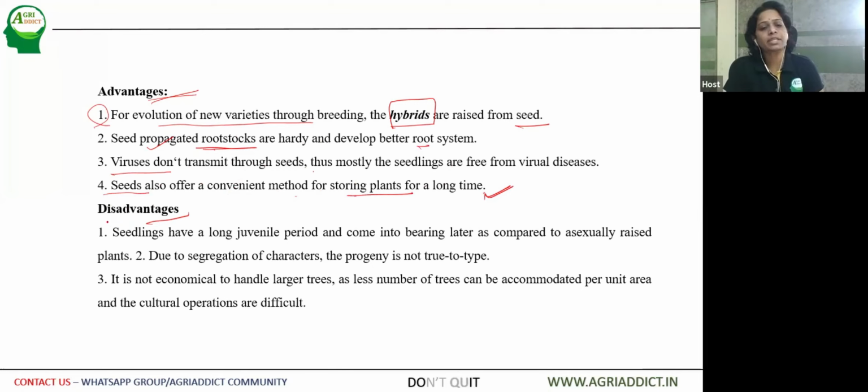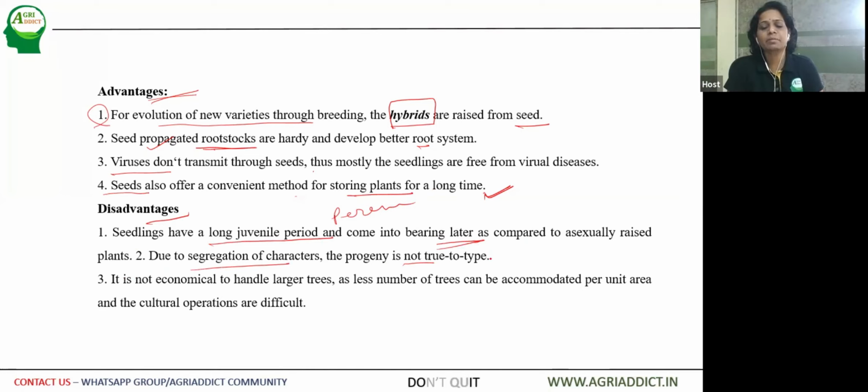Then the disadvantages are also there. Seedlings have a long germinal period, especially in the case of perennial plants like fruit crops. The fruit bearing comes later when compared to vegetatively propagated plants. Due to segregation of characters, the progeny is not true to type.